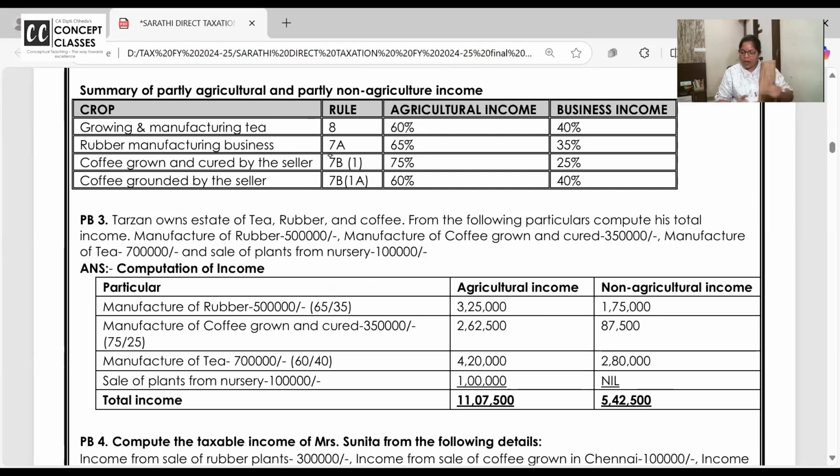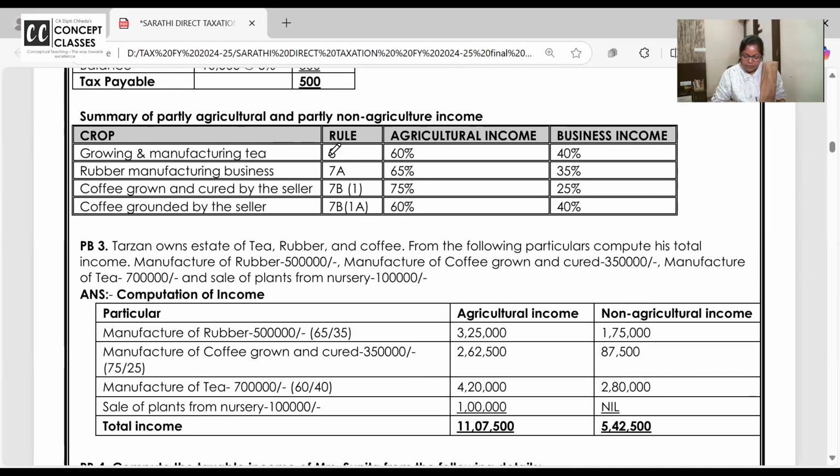Excuse me, ma'am. Yeah, please ask. ये MCQs में आते हैं questions या normal? No, agricultural income step method comes in the 5-mark question also, but not as a separate question. Okay, good that you asked, I'll answer. Marginal relief, you get a separate question of 5 marks. Agricultural step method, they will add it in the total income question number 1 only. And MCQs, what I'm teaching you now. Rubber, tea, coffee, ये rates आपको याद करने पड़ेंगे, but हो जाएंगे. ठीक है? MCQs भी आते हैं ऐसे जैसे अभी मैं आपको करा रही हूँ.